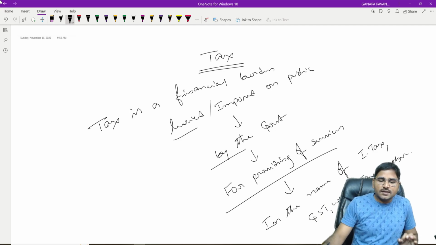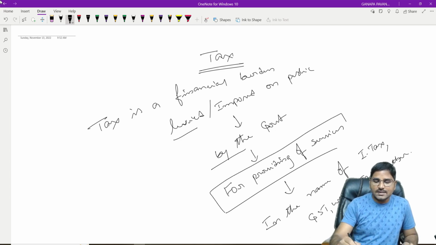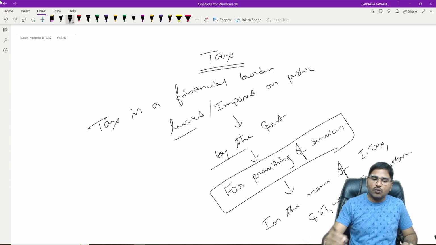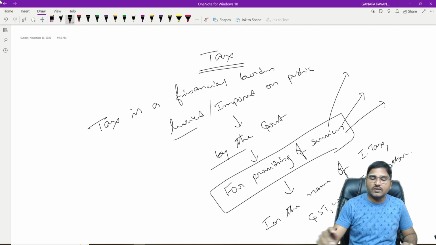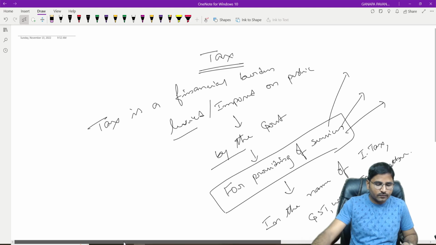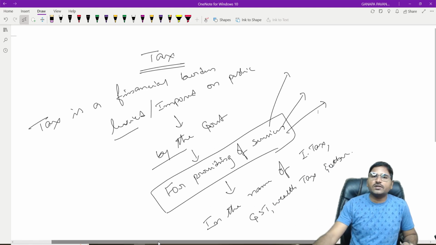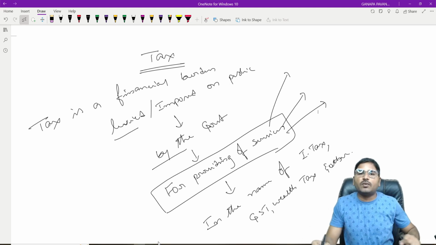So see here, tax is a financial burden levied or imposed on the public by the government for providing services. Now, what type of services is the government providing? What type of services are we getting from the government?